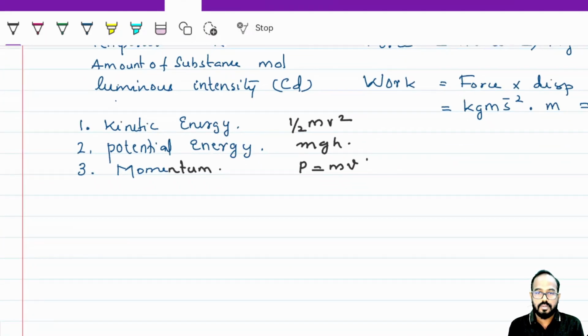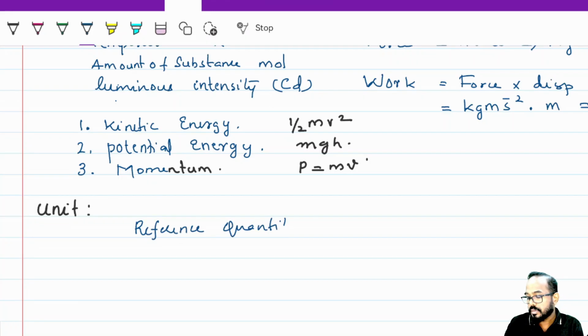So now you check this one. What is a unit? If you try to define it, you are not getting the answer, right? You know the thing, but you don't know how to explain it. So a unit is a reference quantity to compare a physical quantity.